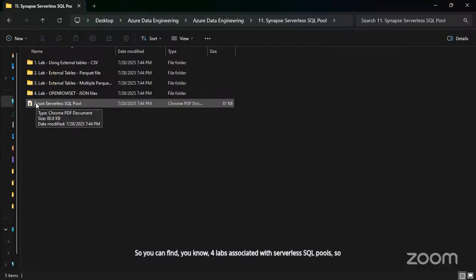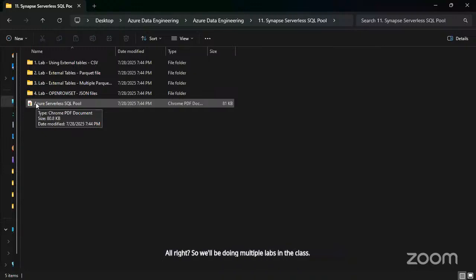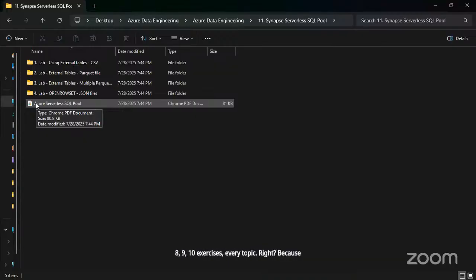So this will be on top of what we'll already do in the class. All right. So we'll be doing multiple labs in the class. And on top of that, you will do these hands-on exercises on your own. So, in total, you'll be doing some 8, 9, 10 exercises every topic, right? Because as somebody has rightly said, you do not learn by just reading it, you learn by doing it, right? So if you actually need to learn Azure data engineering, you have to get your hands dirty on the Azure portal.